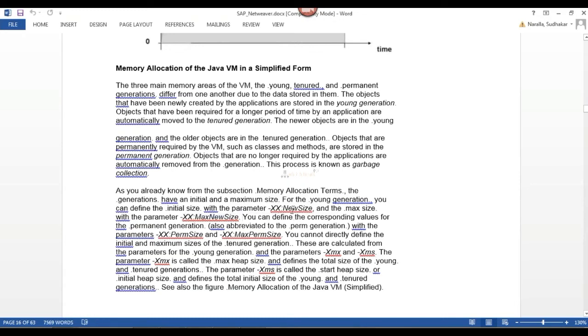So XX new size is the initial size and XX max new size is the maximum size. These two are for my younger generation. You can define the corresponding values; the parameters for generations are also abbreviated for the permanent generation.